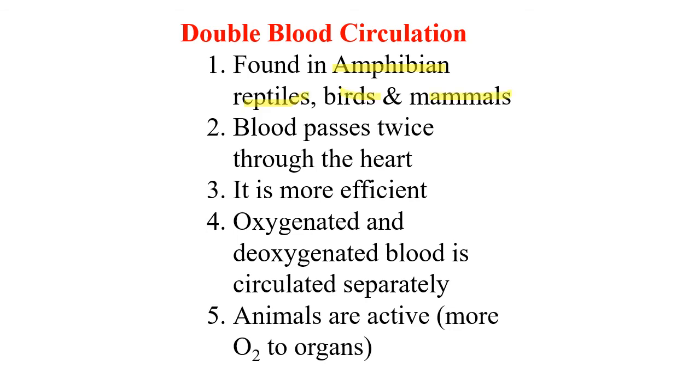Blood passes twice through the heart, and it is the most efficient system as rapid transportation is available. Oxygenated and deoxygenated blood are separately circulated, so there is no mixing. As the animals and the organs are getting oxygenated blood, obviously they show more activity, or we can say they have a sufficient supply of oxygen to the different organs.